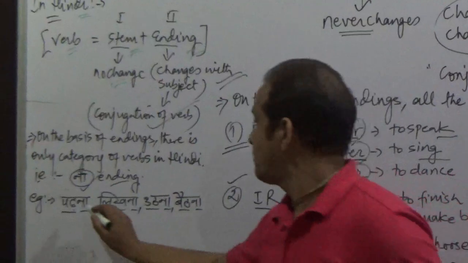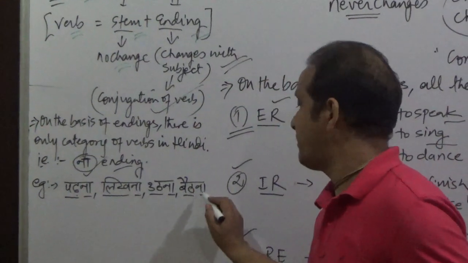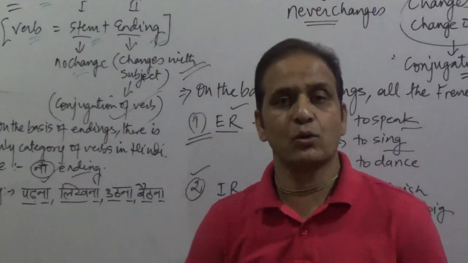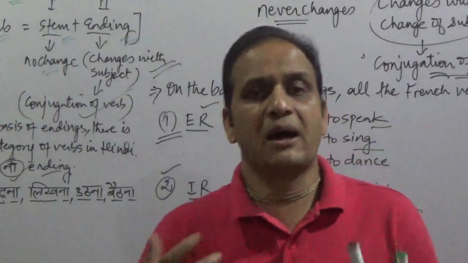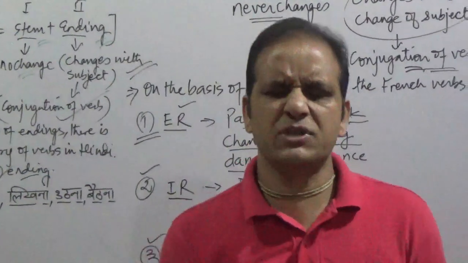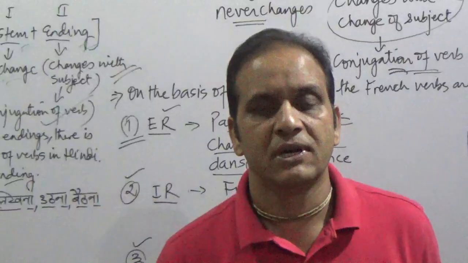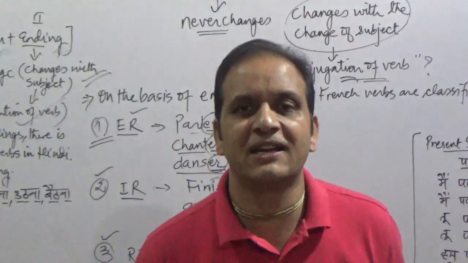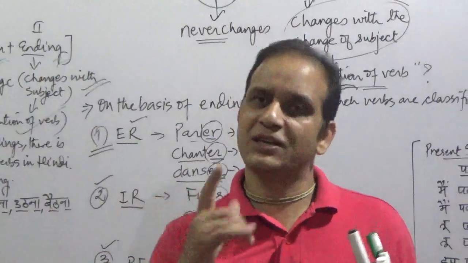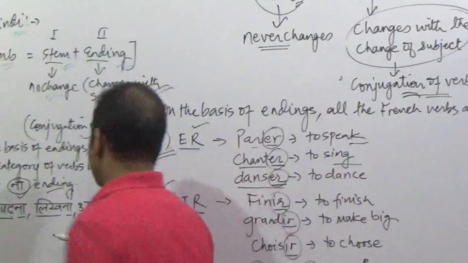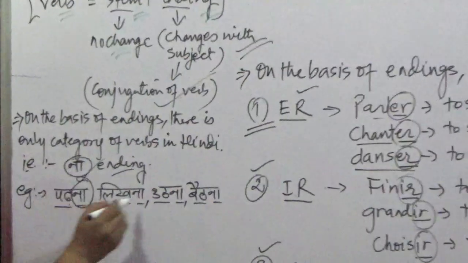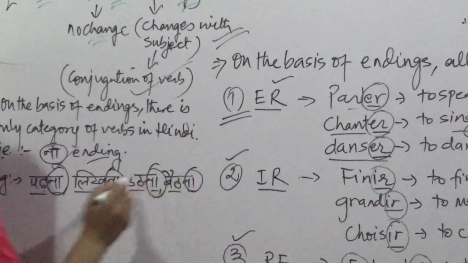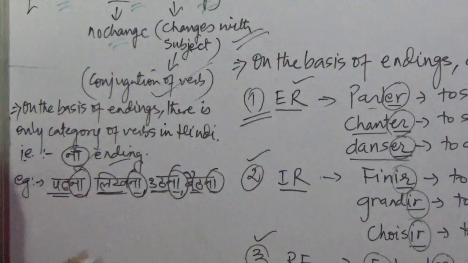For example, padhna, likhna, uthna, baithna, khana, pina, rona, sona, gana, padhana, likhana, whichever verb you say in its original form, you will find it will be ending in na. So you won't find any Hindi verb ending other than na. So there is only one category. So na is the ending part. Whatever is left is the stem part.